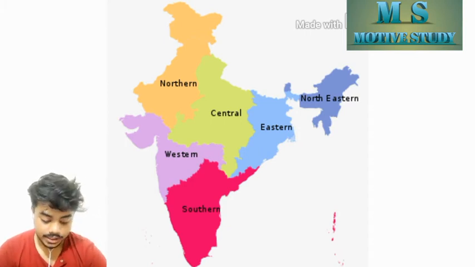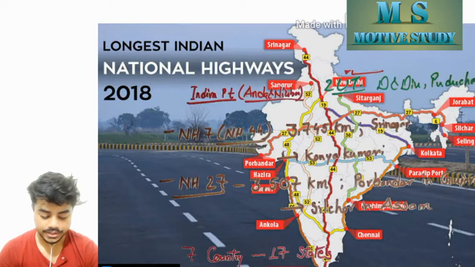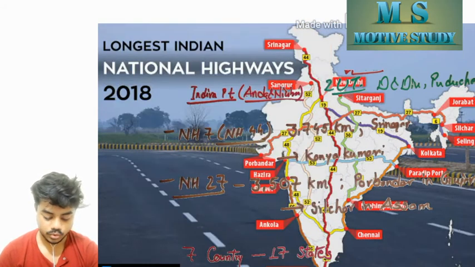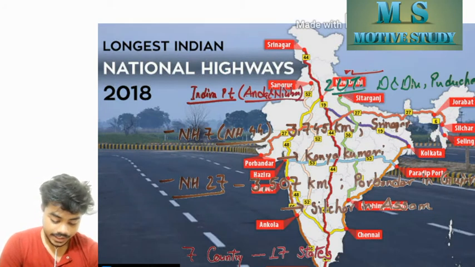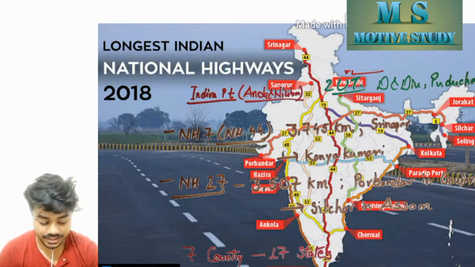Now the longest highway of India is National Highway 7 or NH7, previous name, now it is NH44. The distance is 3,745 km, starting from Srinagar in the north to end in Kanyakumari at south. And the second, NH27, covers 3,507 km, from Porbandar in Gujarat to Silchar in Assam, that is from west to east. India shares a boundary with 7 countries, which includes 17 states.